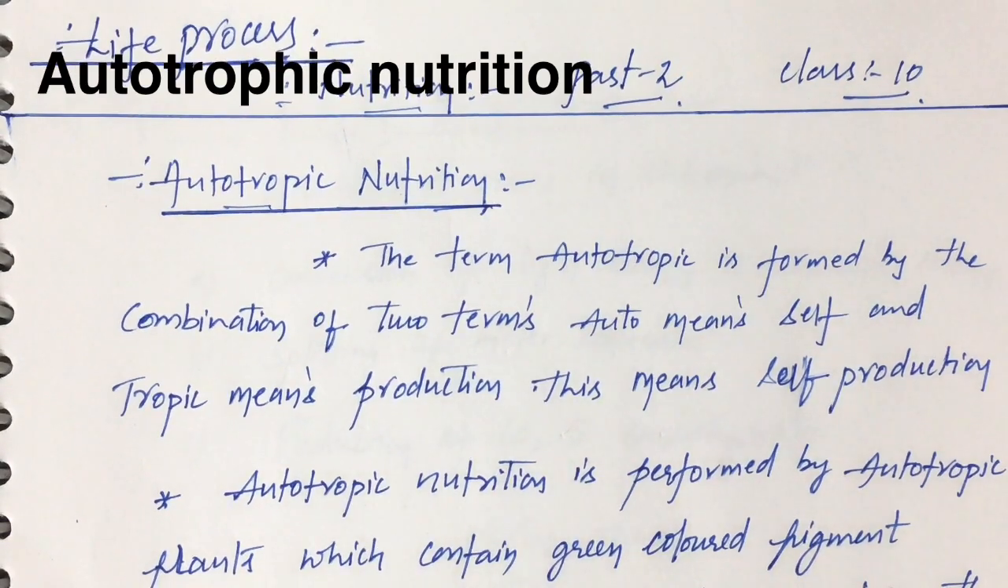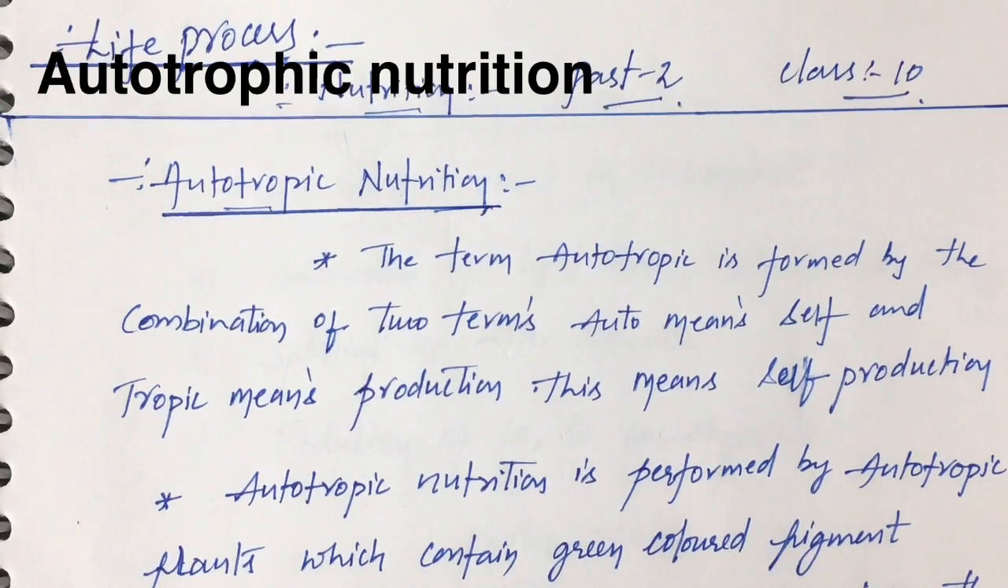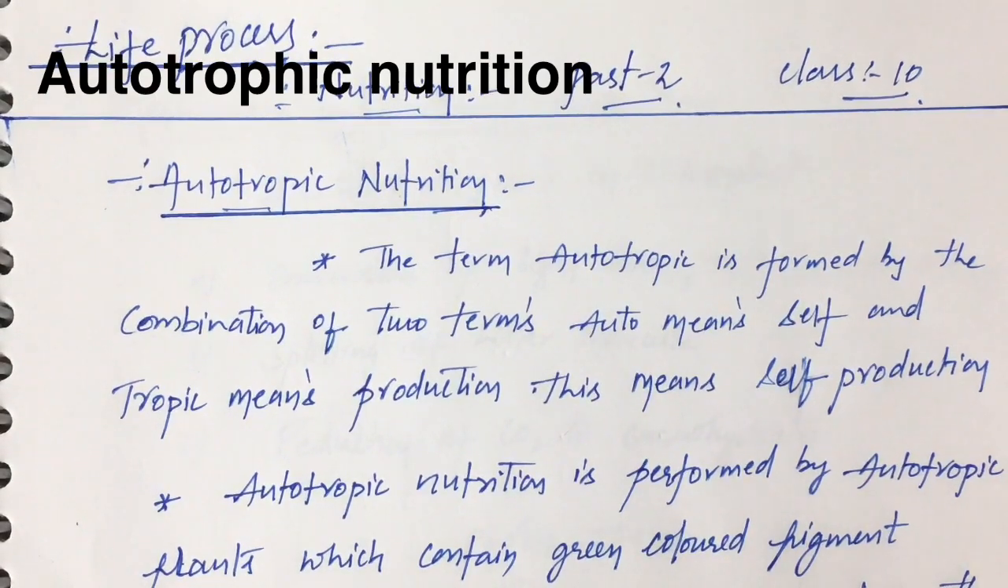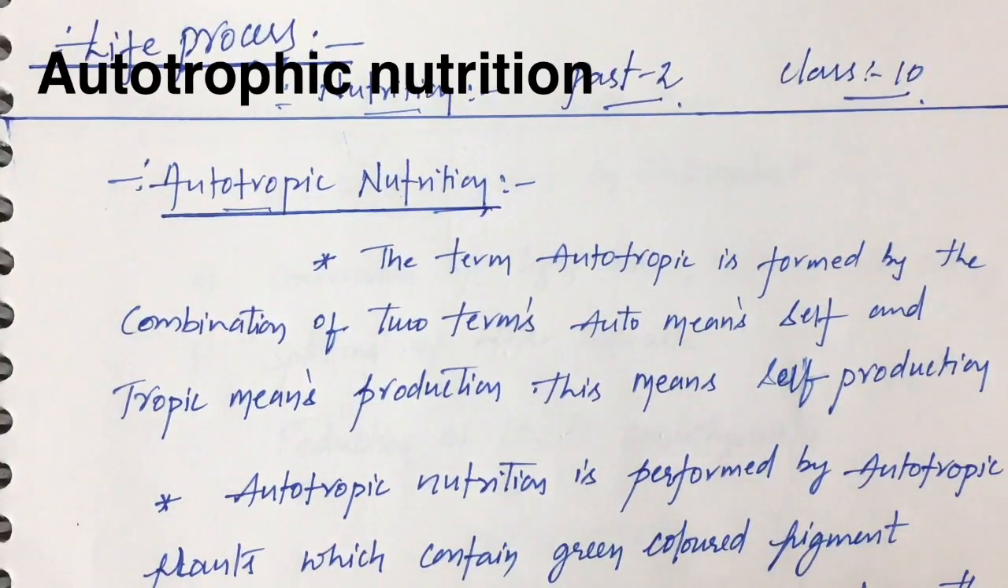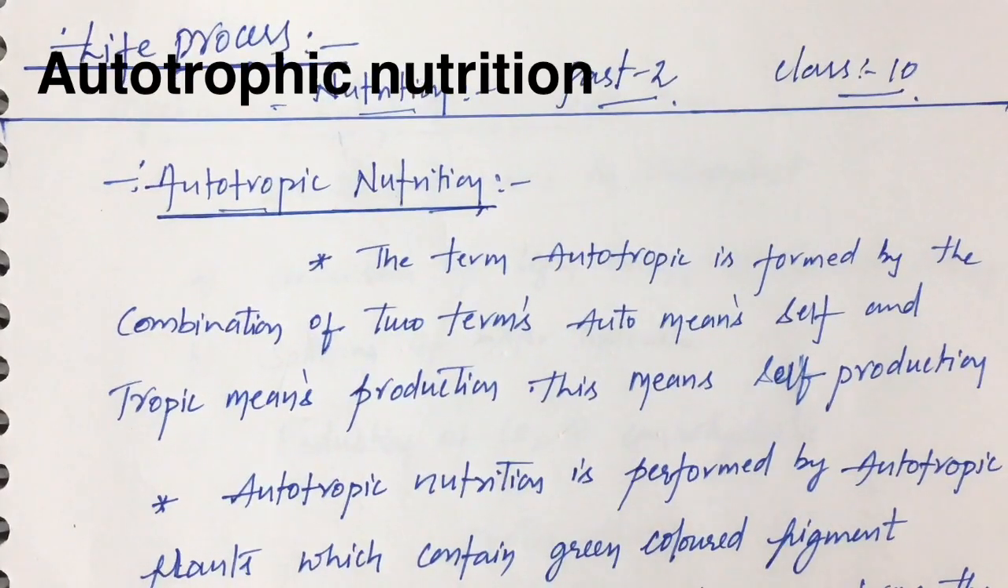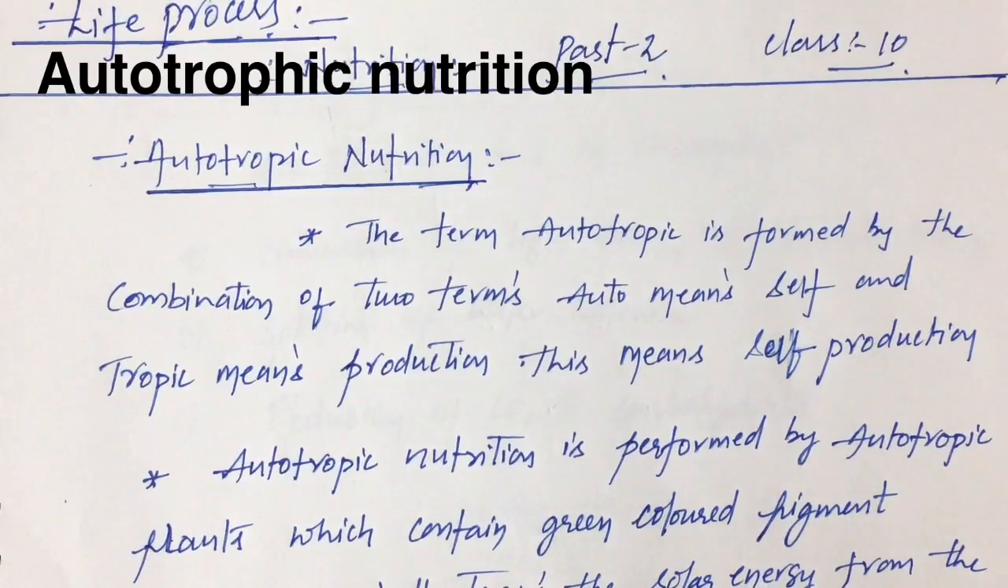Hi students, welcome back to our today's class. It is life process nutrition part 2. In part 1 we studied about the modes of nutrition. So today let us discuss in part 2 about autotrophic nutrition. Children, what is autotrophic nutrition?